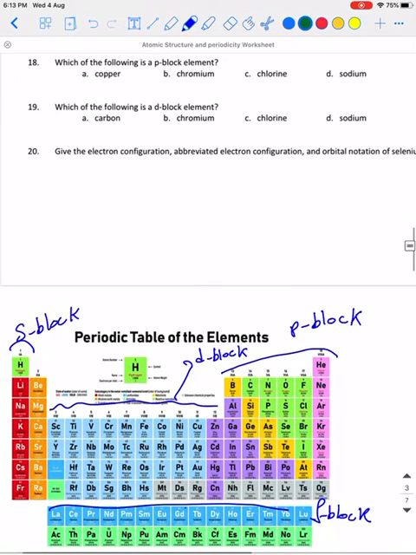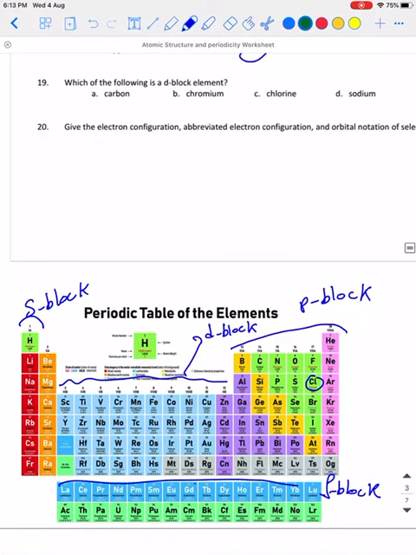Okay, so which of the following is P block? Among the options he gave: copper, chromium, chlorine, sodium, the option is chlorine, in the P block. Which of the following is a D block element? The one I see from the options is chromium.